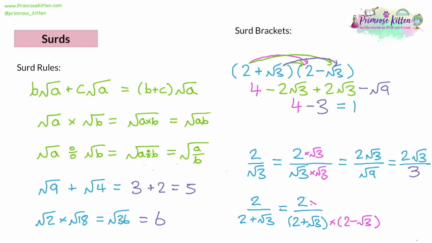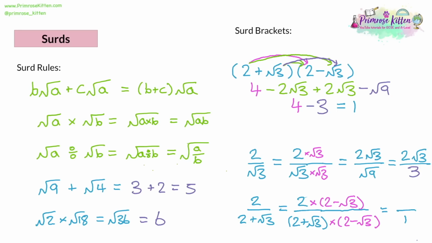We do the same thing to the numerator. And we already know the answer to this. The answer to that denominator is the answer to our bracket example. It was over 1. That's what it all cancelled down to. But you wouldn't necessarily have that in an exam, so you might have to actually multiply out the quadratic and get whatever answer it is. But it should be cancelling out to have no roots.